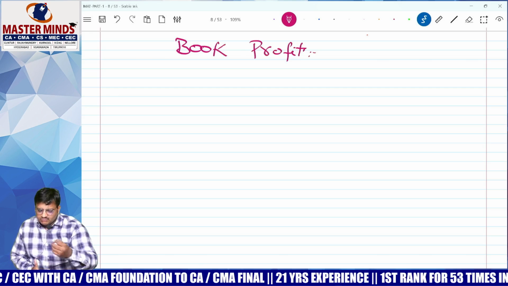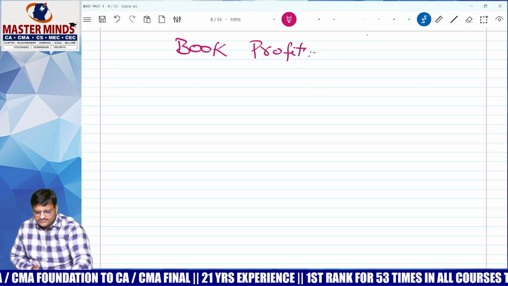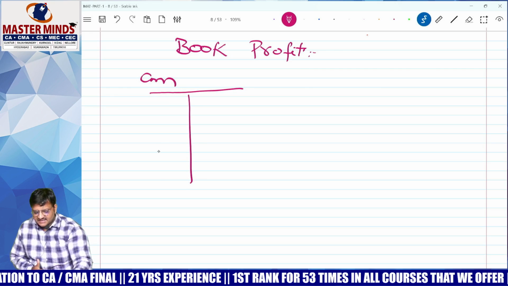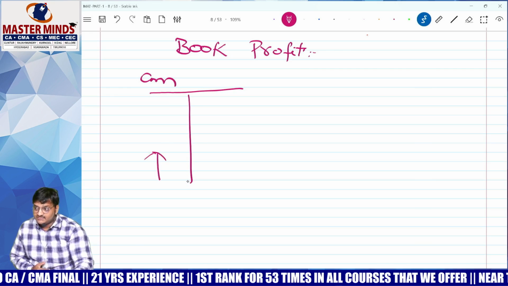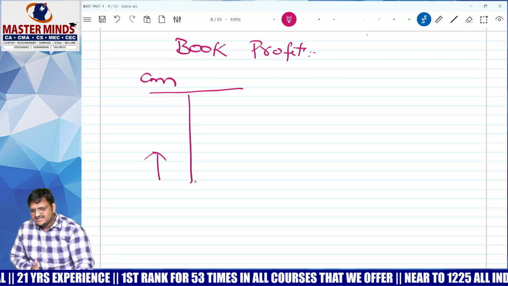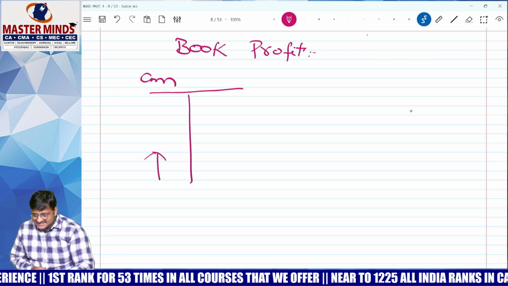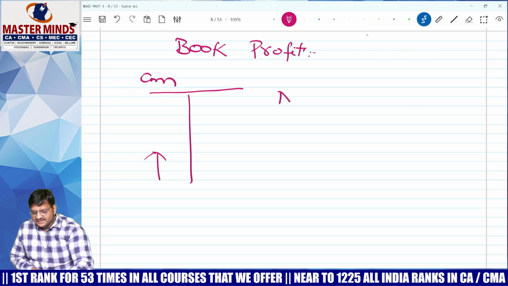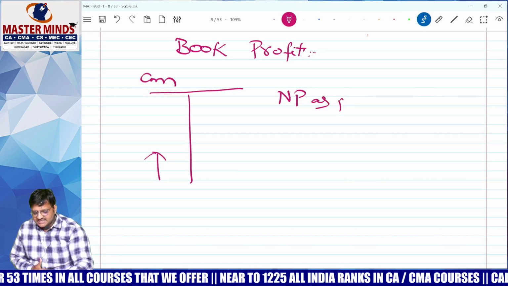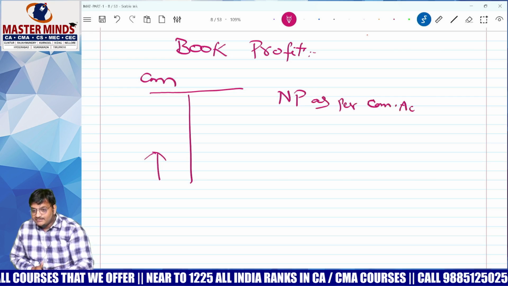One day, Modi and central government officers discussed like this. Companies will declare more profit as per the Companies Act, and low profit as per the Income Tax Act. You are a company, you are declaring more profit as per the Companies Act. Do one thing. Take net profit as per which Act? Companies Act.